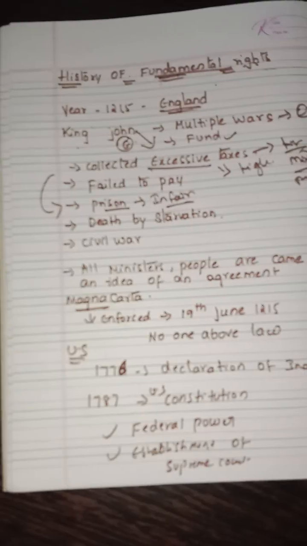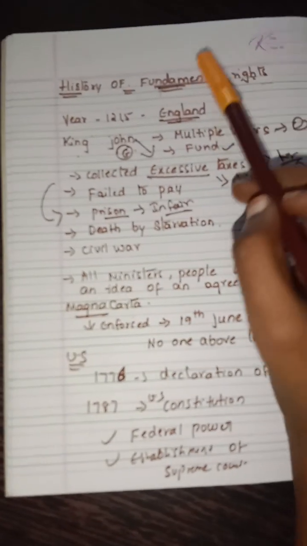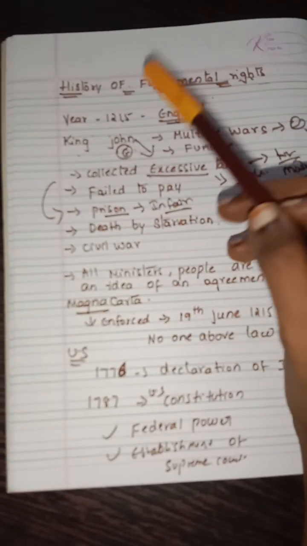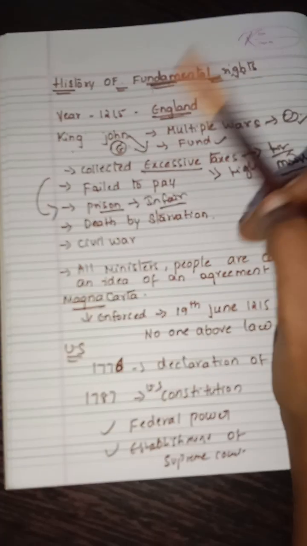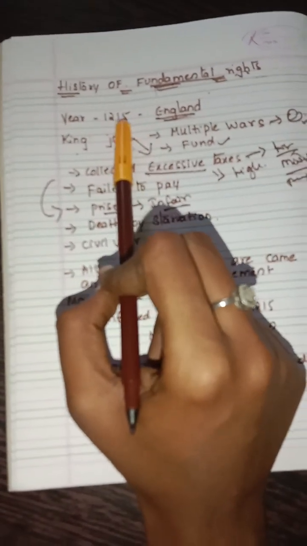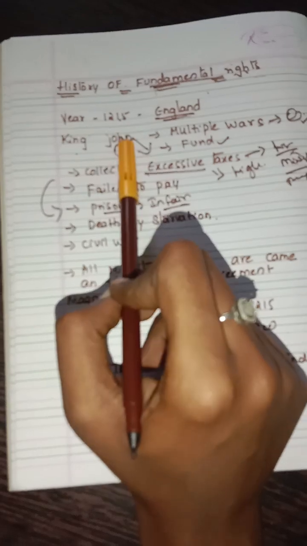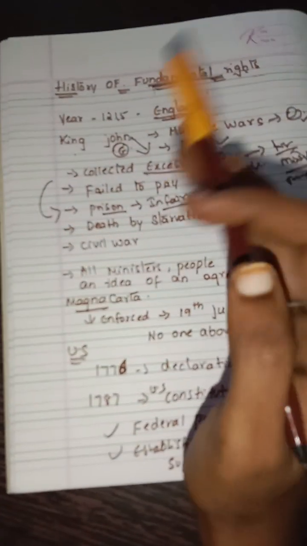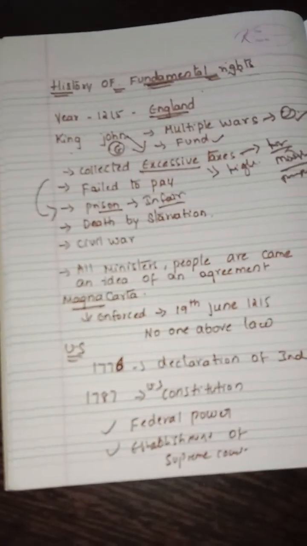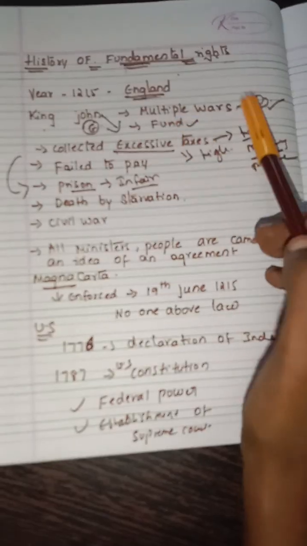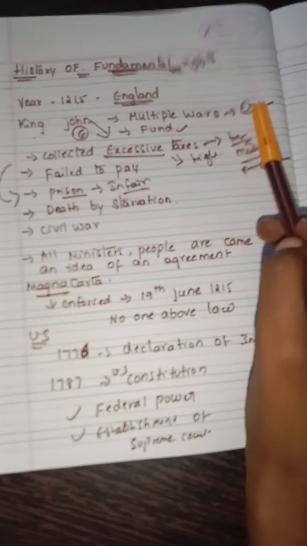So today's topic is history of fundamental rights. The fundamental rights were first enforced in England. Why? Because in the year 1215 in England there was a king named John. He liked to fight multiple wars. He used to fight multiple wars with different countries.